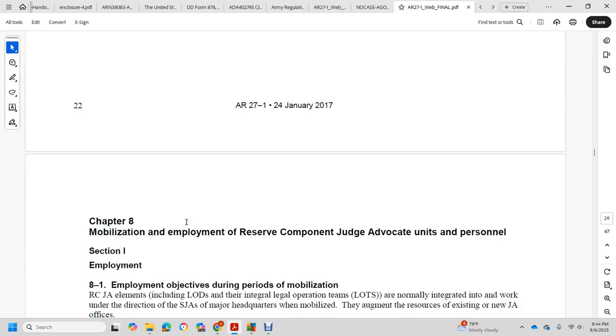Chapter 8, Mobilization Employment of Reserve Component Judge Advocate Units and Personnel. Section 1, Employment.